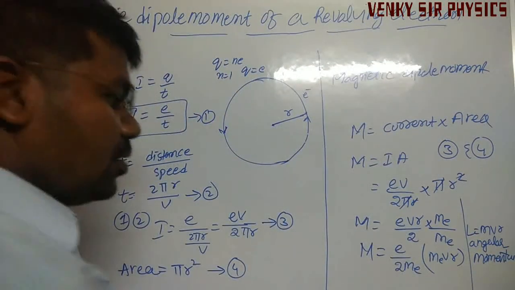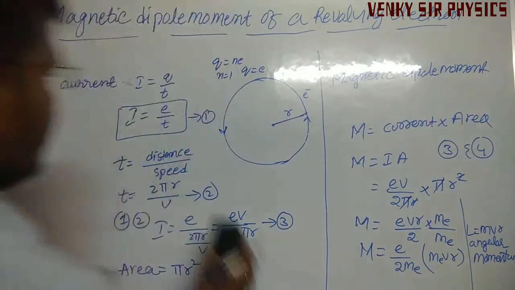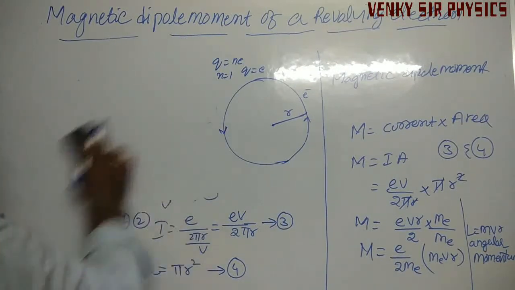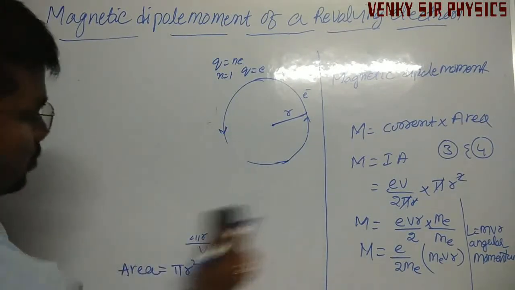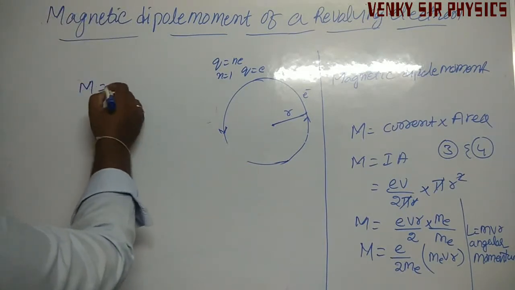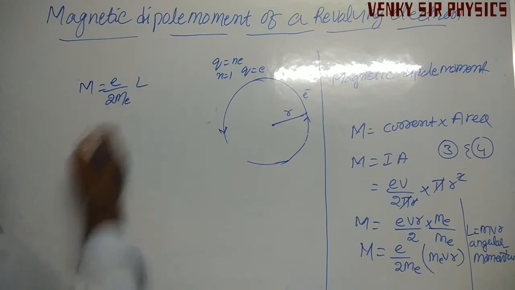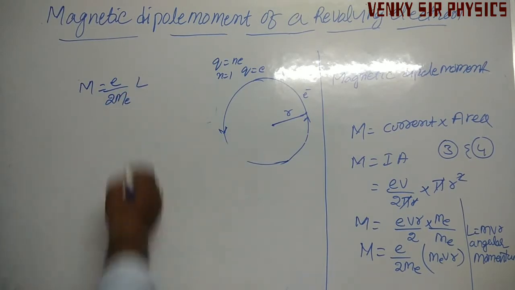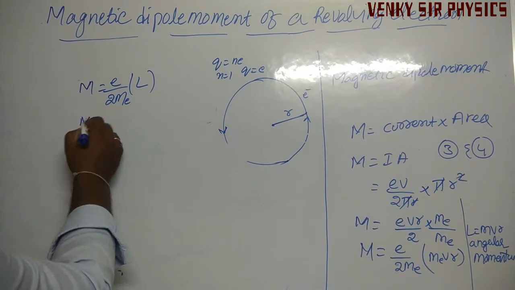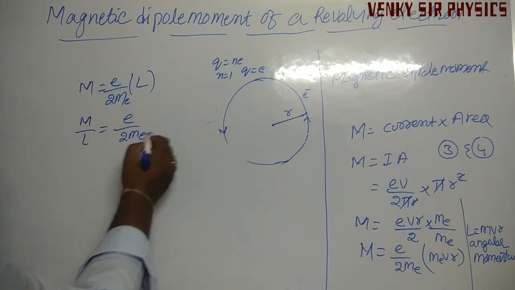So we can write m is equal to E by 2mₑ into L. So m by L is equal to E by 2mₑ.